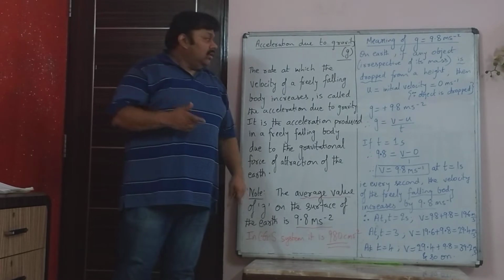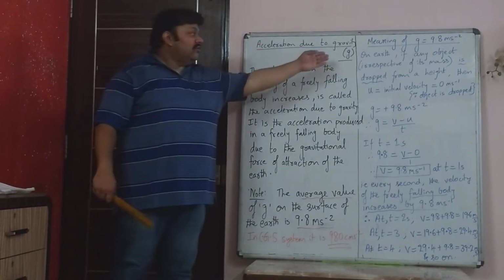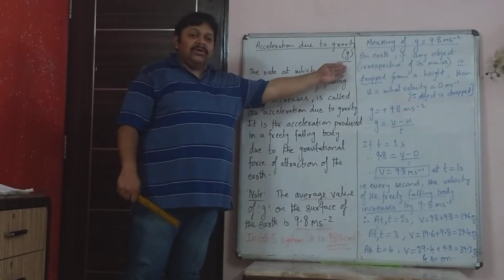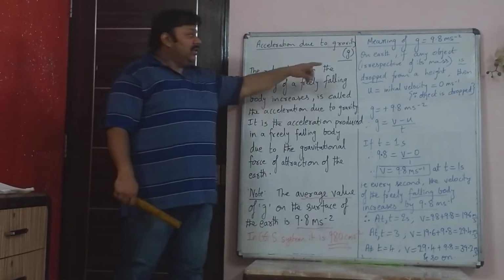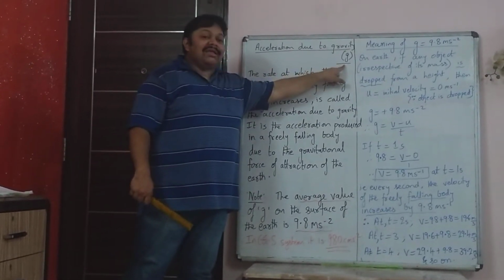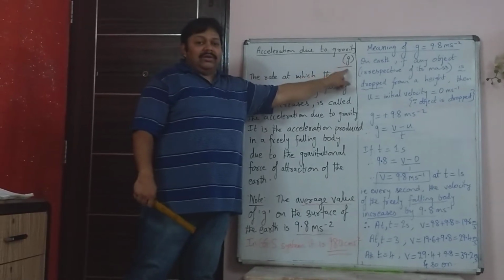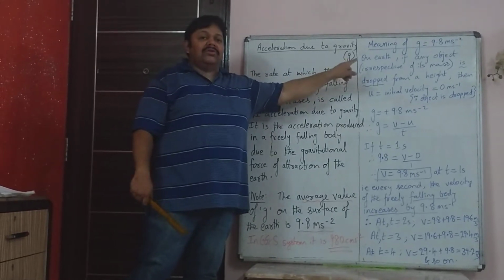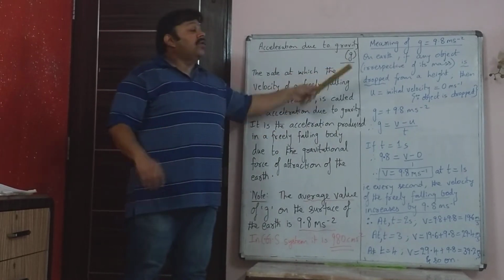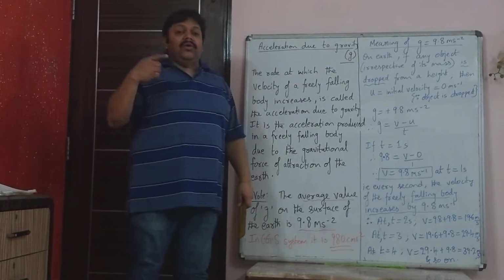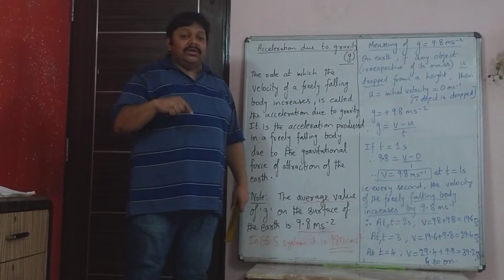Now, the definition of acceleration due to gravity, which is denoted by small g, is given here. First of all, please note this is acceleration. Acceleration due to gravity means change in velocity upon time. It is not force of gravity. Force of gravity is something else.